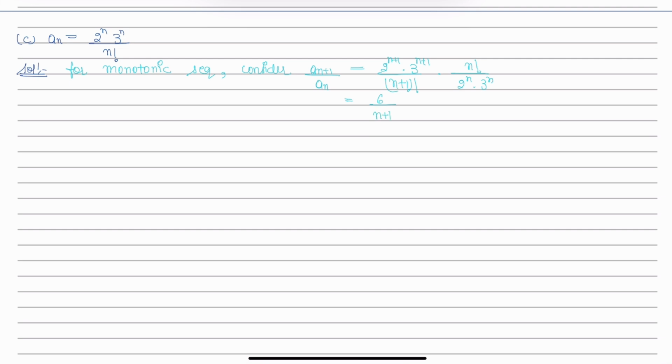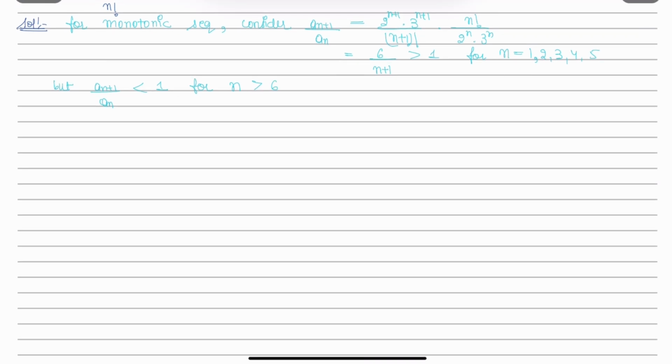So this term is strictly greater than 1 for n equals to 1, 2, 3, 4 and 5 only, but a(n+1) divided by a(n) is strictly less than 1 for n greater than 6.